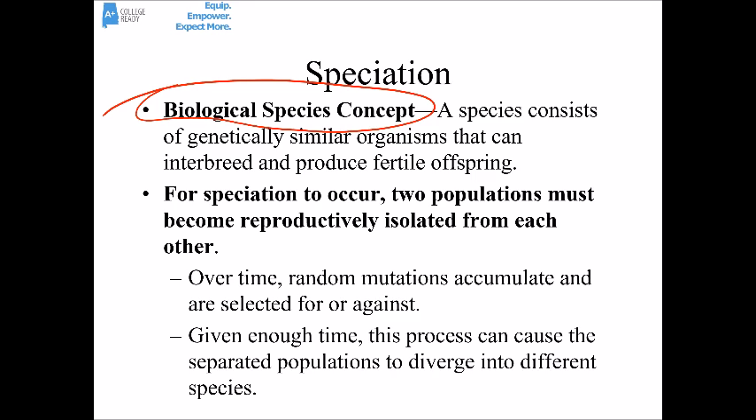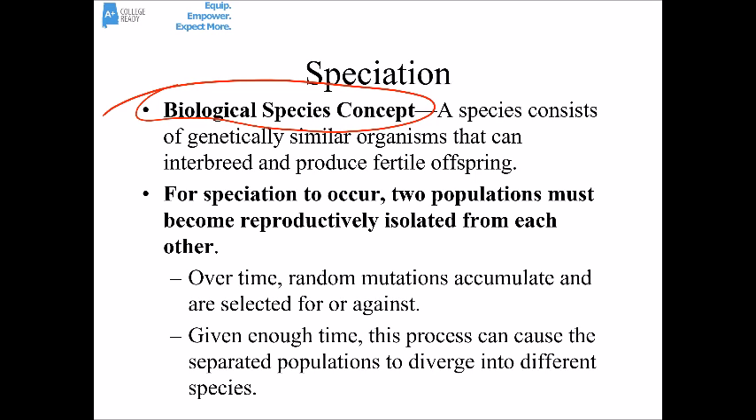So for speciation, the formation of new species, to occur, first of all, you start out with two populations of the same species, and in some way or another, those two populations are isolated from each other. They're reproductively isolated. That means there's no flow of genes between them. Over time, random mutations happen in both groups. Since they're random, it's probably different mutations that happen in those two groups.